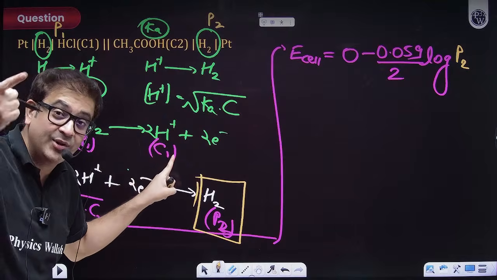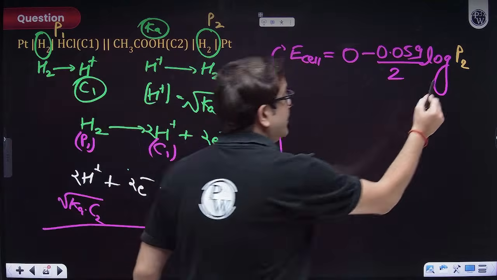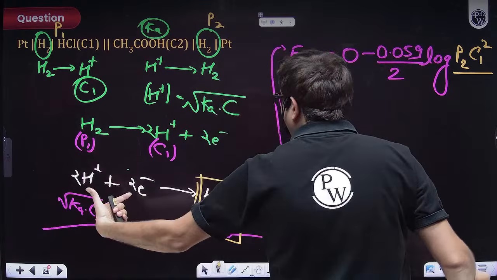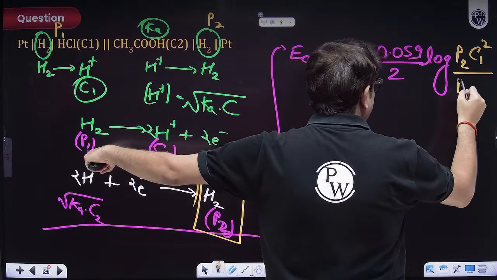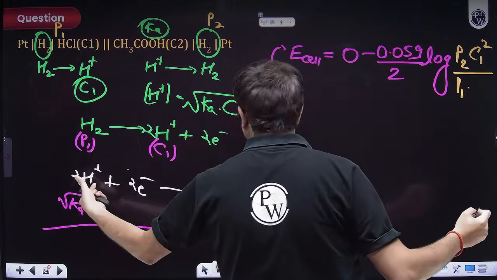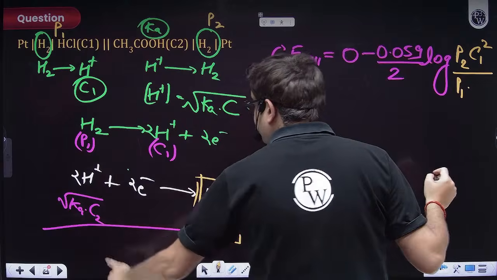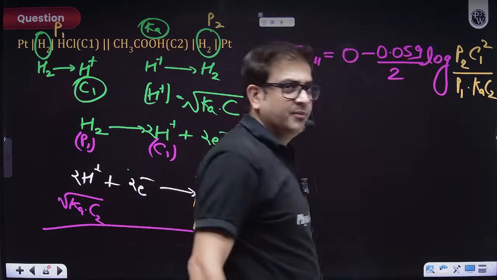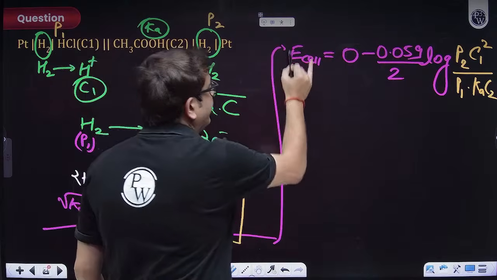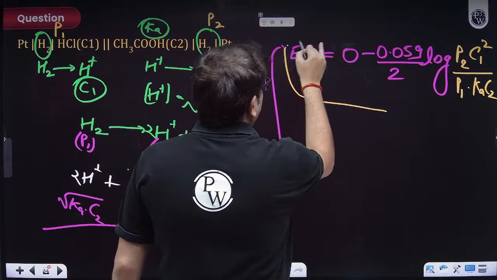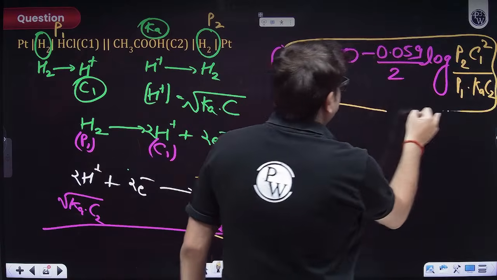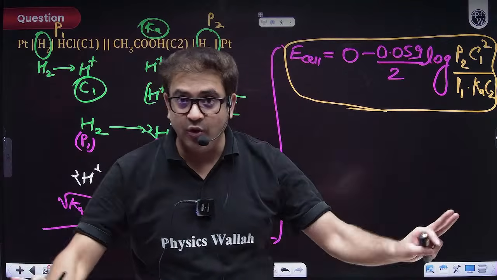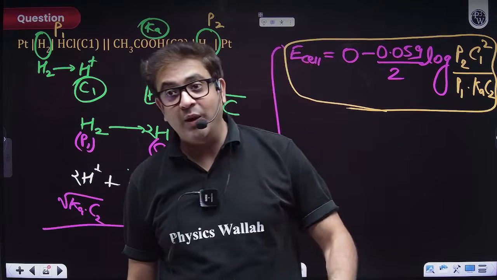So for an ion, what do I write? The concentration of this is C1, so concentration C1 squared, upon, in the reactant side, hydrogen gas with pressure P1 raised to the power 1, because stoichiometry is 1, and the H plus ion concentration is Ka C2, but squared, so it will be just Ka into C2. So I have definitely given you a general approach. You can use common sense and apply it to all types of concentration cells. I hope you know what a concentration cell is as well.